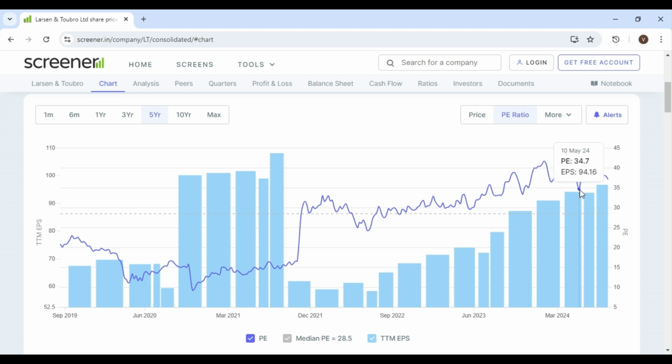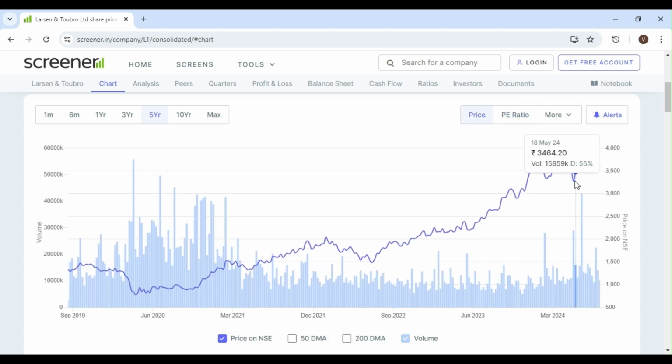36.5, because here the EPS has increased, here the EPS has decreased because it is on February. So whenever the EPS increases, the PE ratio will increase. On the stock price, we will see the stock price. So it is 3464. So in this way, we can select the chart based on the PE as well as the stock price and the EPS.